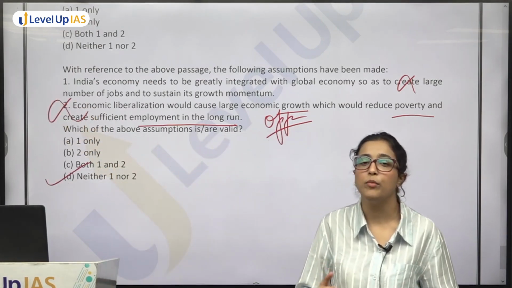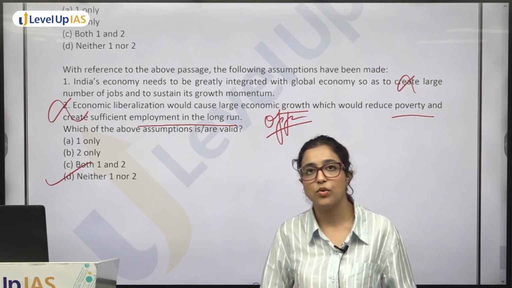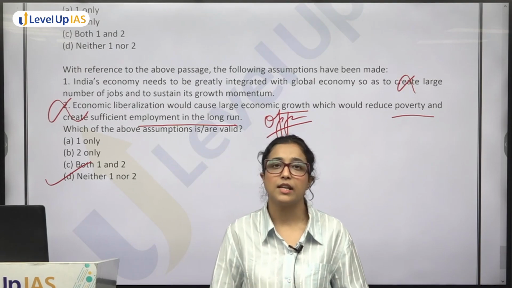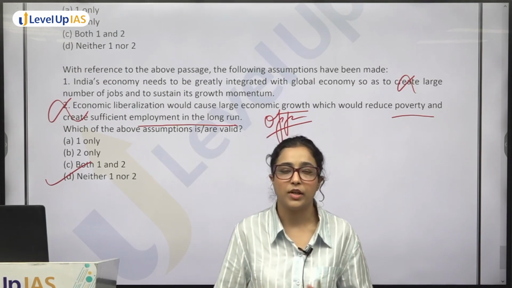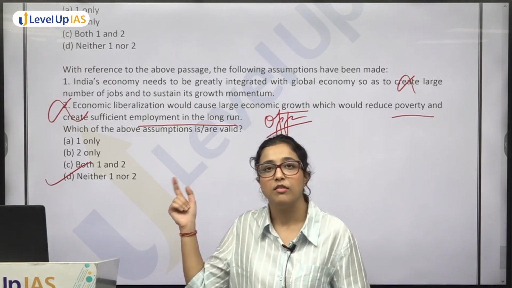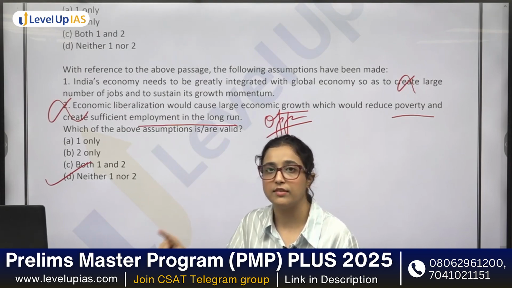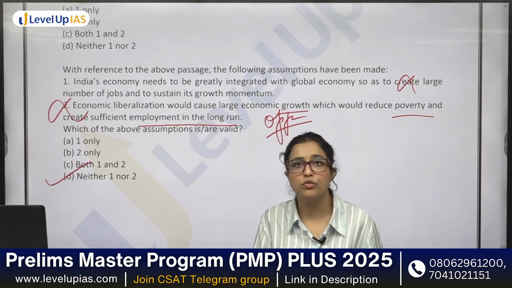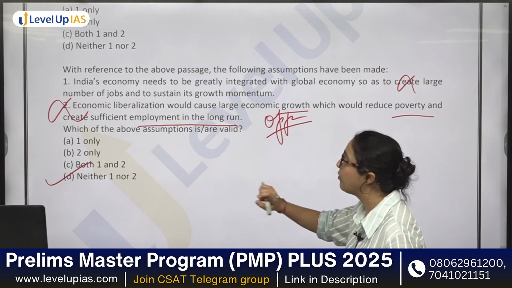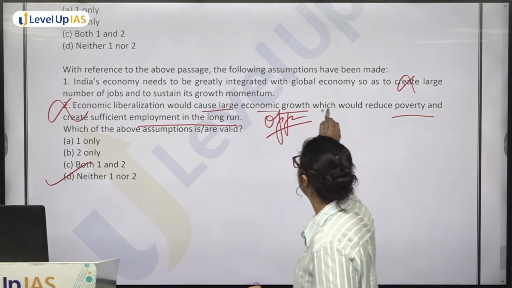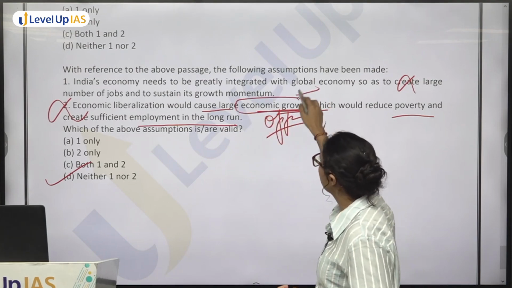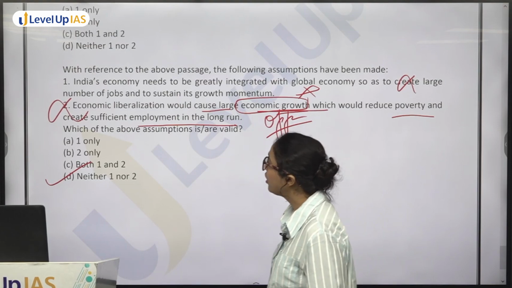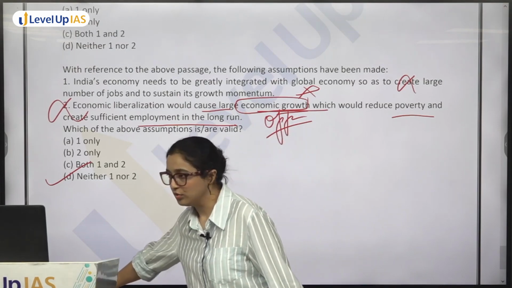Because see, the passage says that the economic liberalization that happened was from the government's point of view, government's priorities, government's need instead of people's need and long-term development. And we have seen the issues in the long run. We know that we are facing jobless growth, poverty and everything. That means economic liberalization has not been good for us. So how can we mark that economic liberalization would cause large economic growth? That cannot be. So both 1 and 2 are not the answer. So neither 1 nor 2.